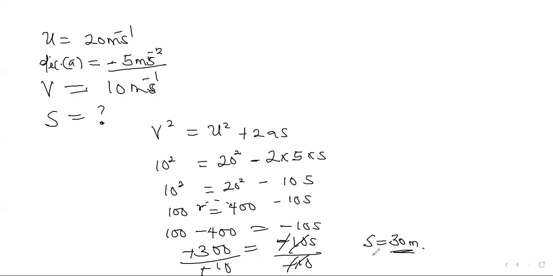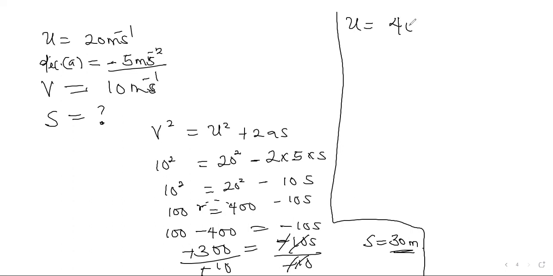Let's quickly look at another example here before we continue. A car has an initial velocity of 40 meters per second, that's U equals 40 meters per second, and retards at 3 meters per second squared, that's retardation, A going to be minus 3 meters per second squared. He said calculate its velocity, that's final velocity, after 10 seconds. So that's T now equals 10 seconds, that's the time.